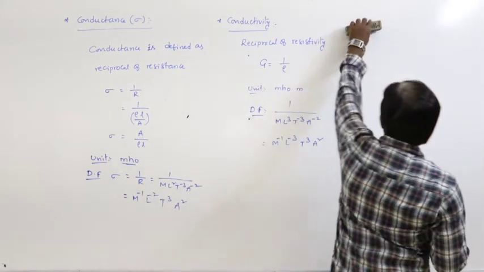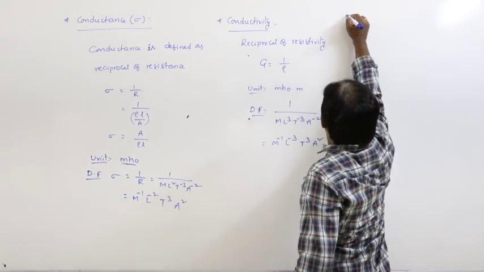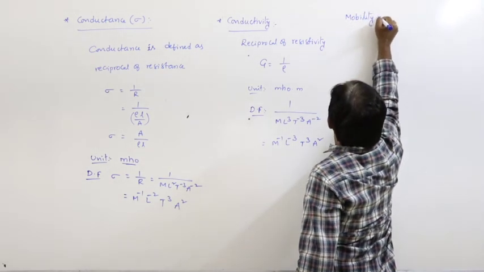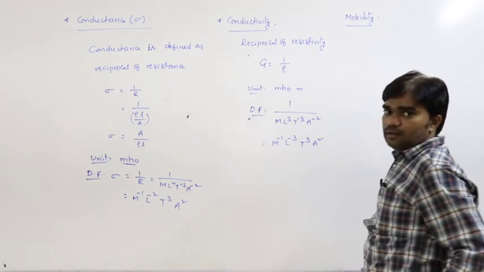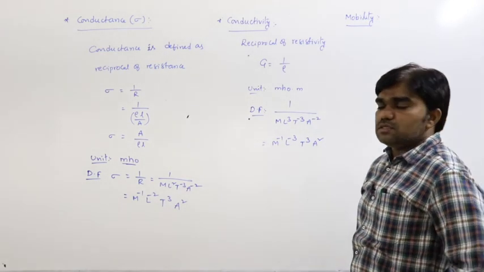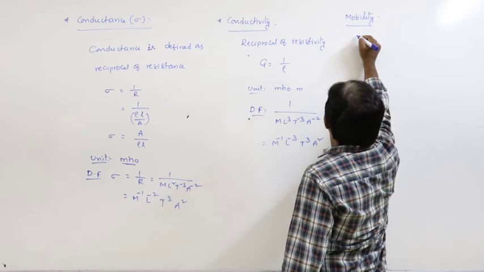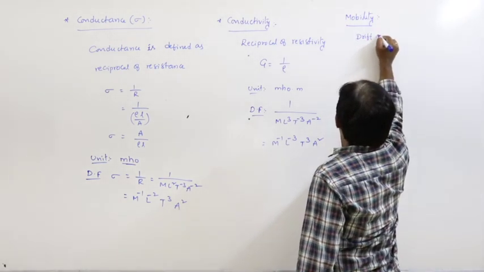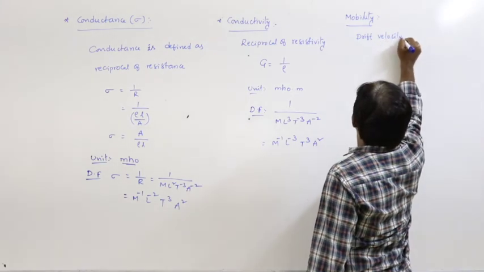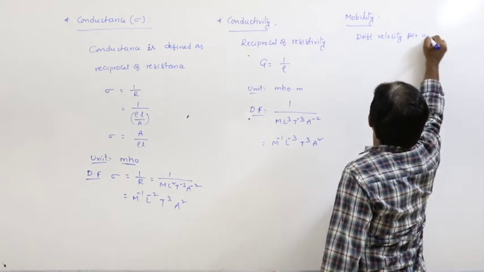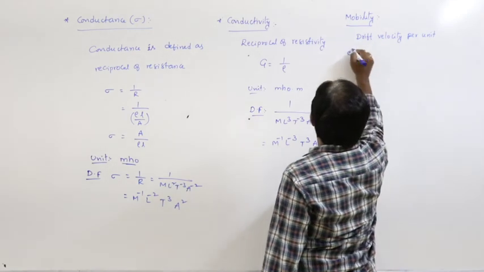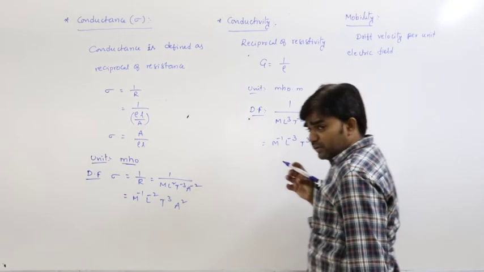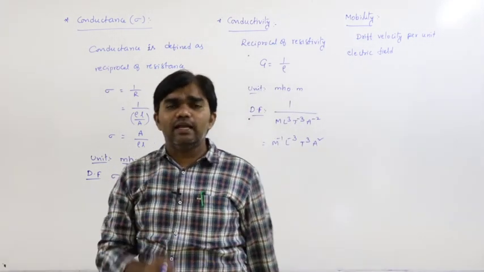Next, one more term, called mobility. What is meant by mobility? Mobility means the amount of drift velocity produced per unit electric field.